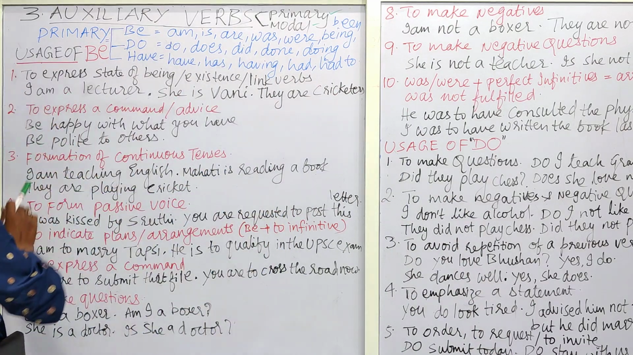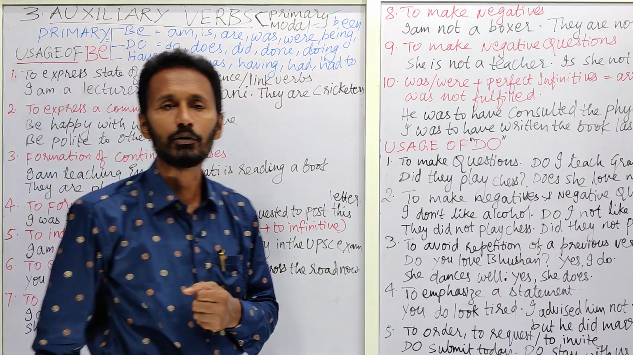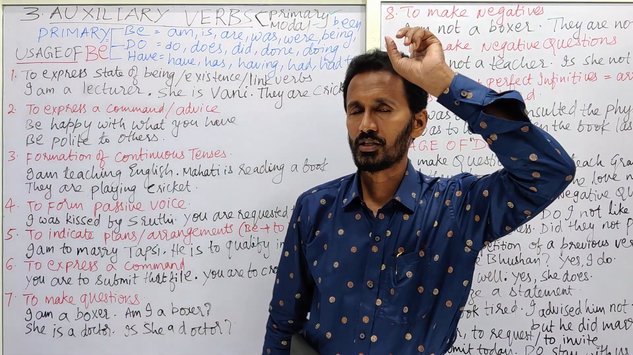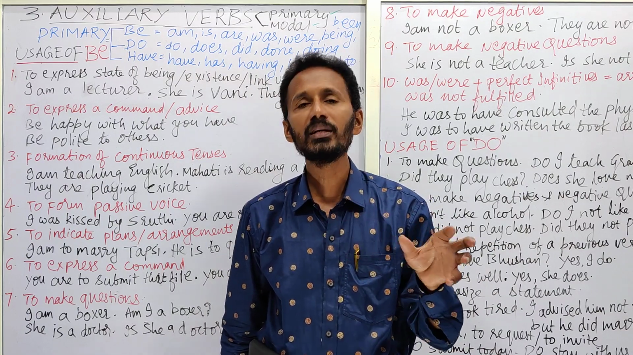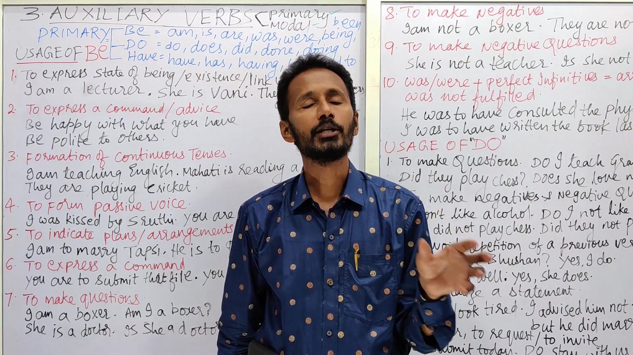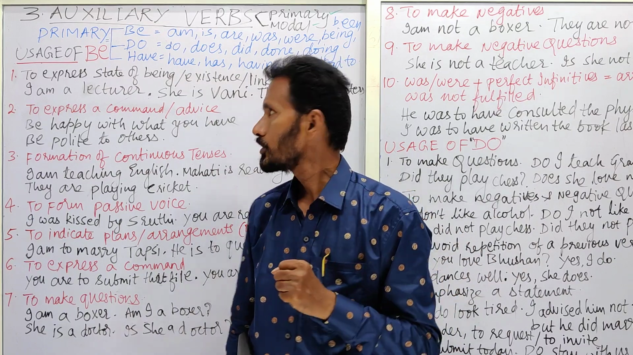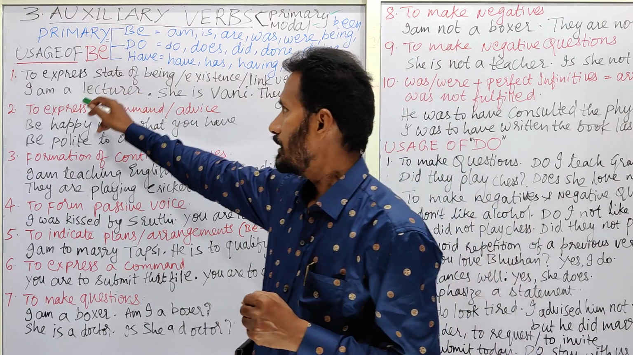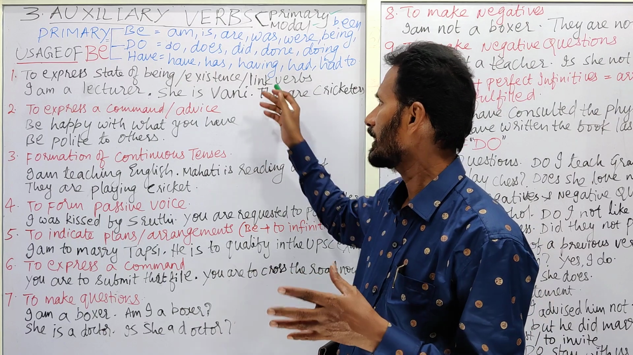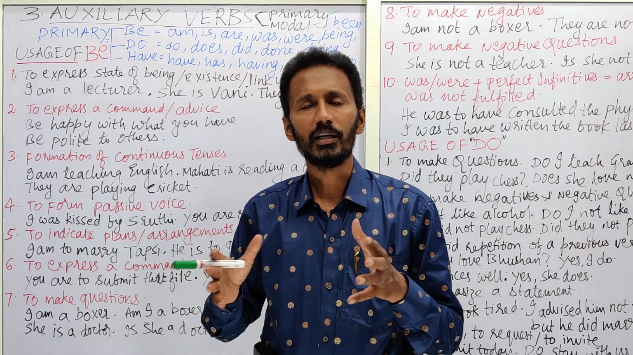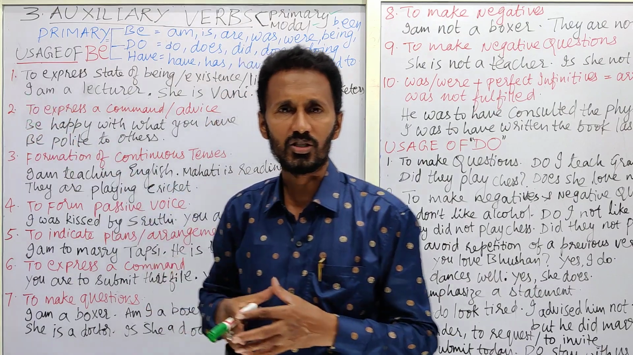It is used to express state of being or existence, or as a link verb. When I told you first in the beginning about verbs, I told you that a verb doesn't simply indicate or show an action. It also tells about existence. It also tells about possession. So now coming to this, be is used to express state of being or existence, or it can be called simply a link verb. Link verb to the object and the subject.